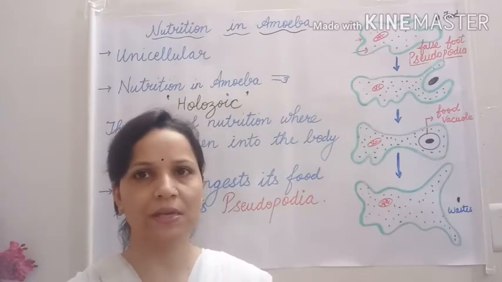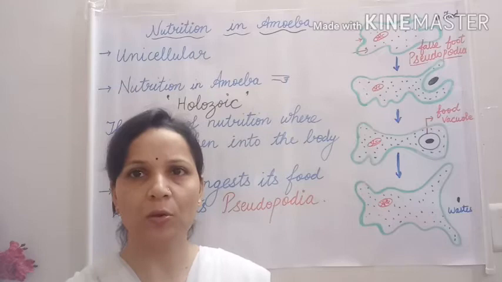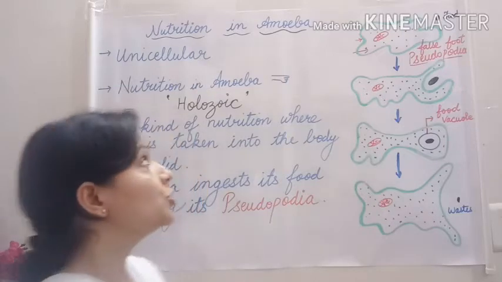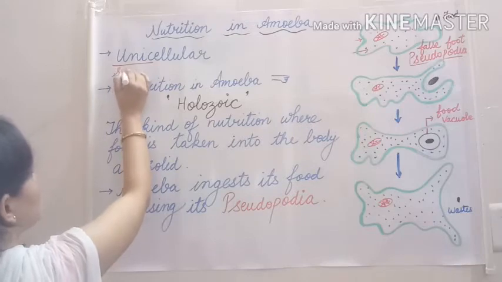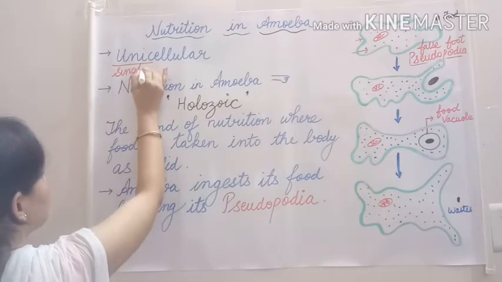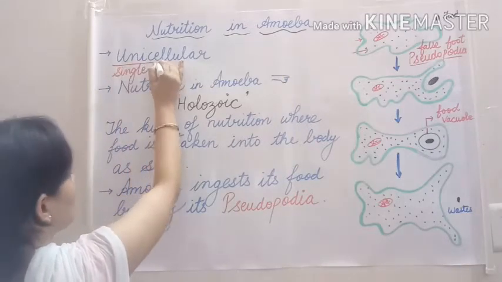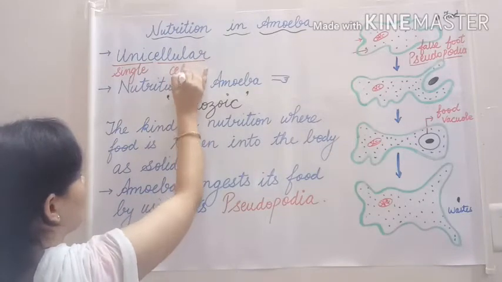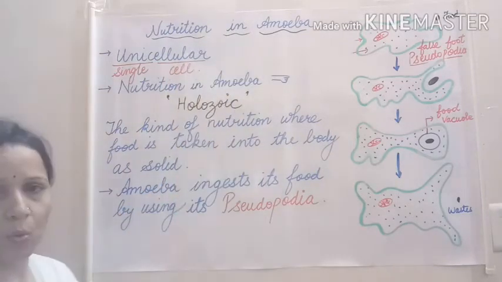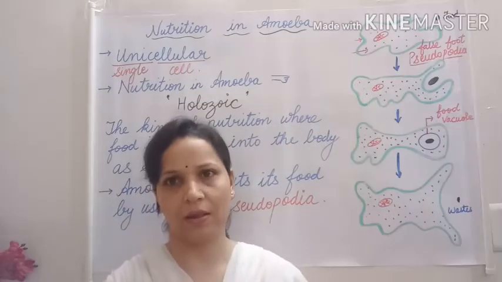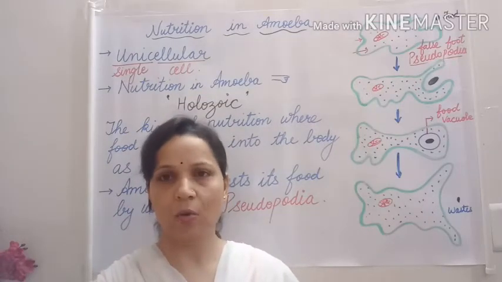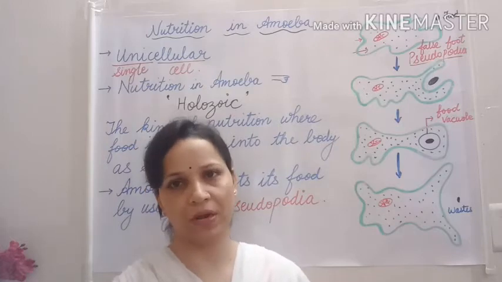Now the question arises, what is unicellular? Uni means single. What is the meaning of uni? Single. And cellular means cell. So amoeba is made up of a single cell that is surrounded by a thin membrane.